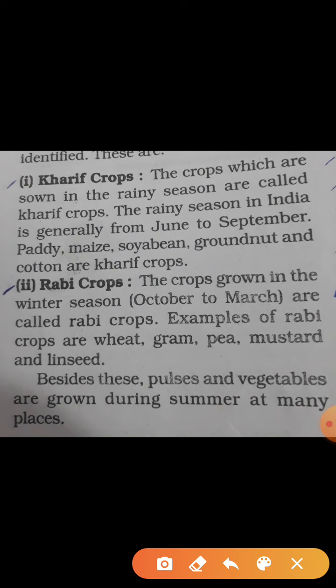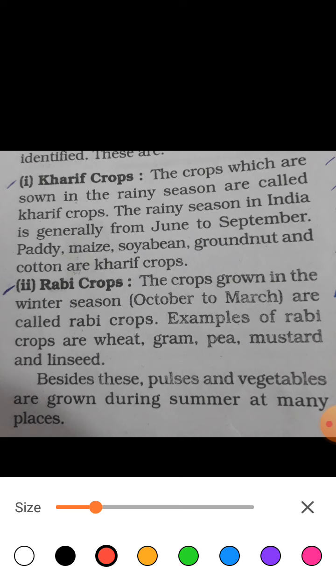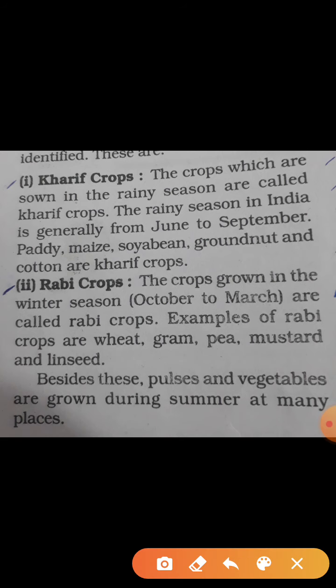India is a vast country. The climatic conditions like temperature, humidity and rainfall vary from one region to another. Accordingly, there is a rich variety of crops grown in different parts of the country. Despite this diversity, two broad cropping patterns can be identified. Which are those cropping patterns? Children, those cropping patterns are Kharif crops and Rabi crops.